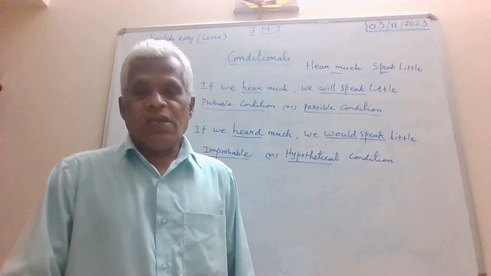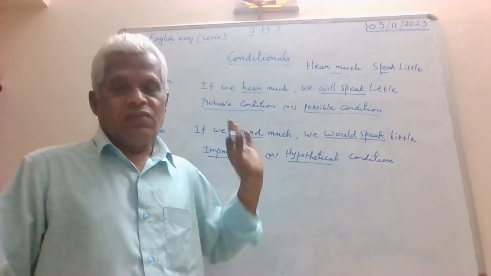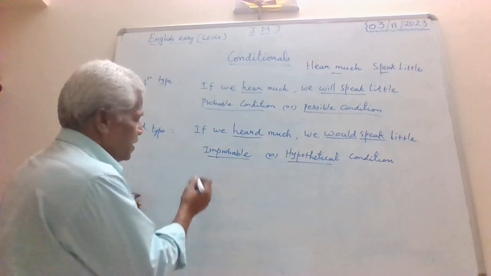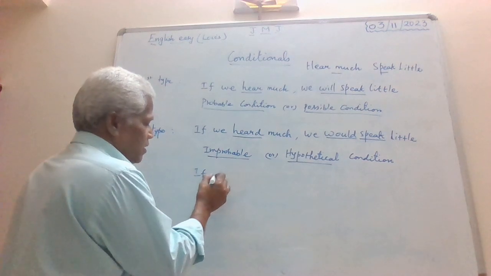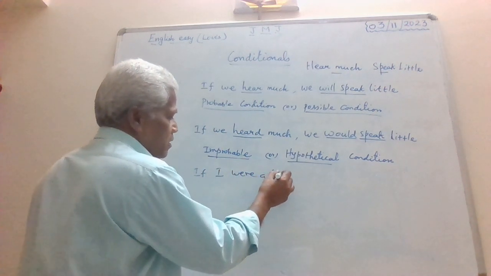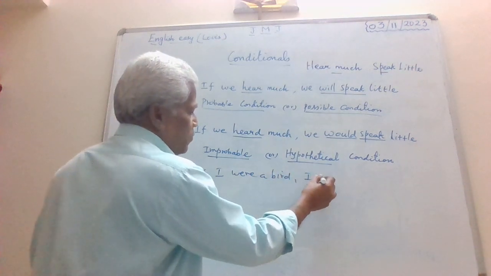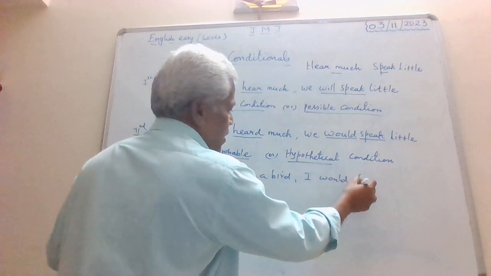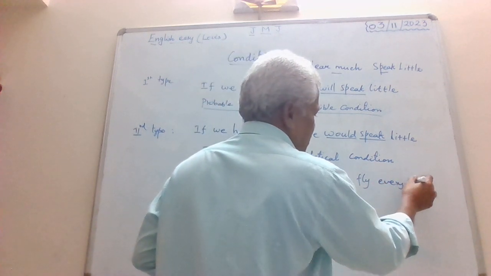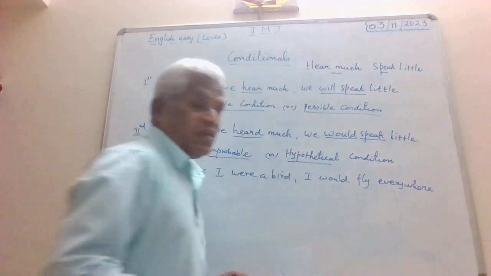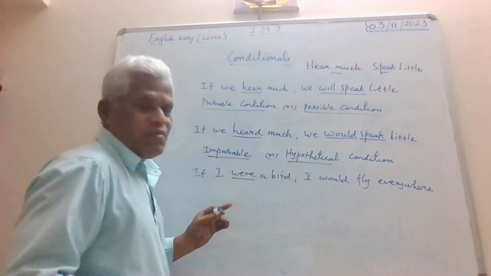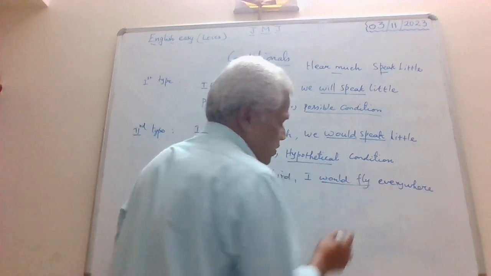Hypothetical condition. There are so many examples we can give. For example, let me write, if I were a bird, I would fly everywhere. See, if I were a bird, I would fly everywhere. Where is your verb here? Past tense, would fly everywhere.